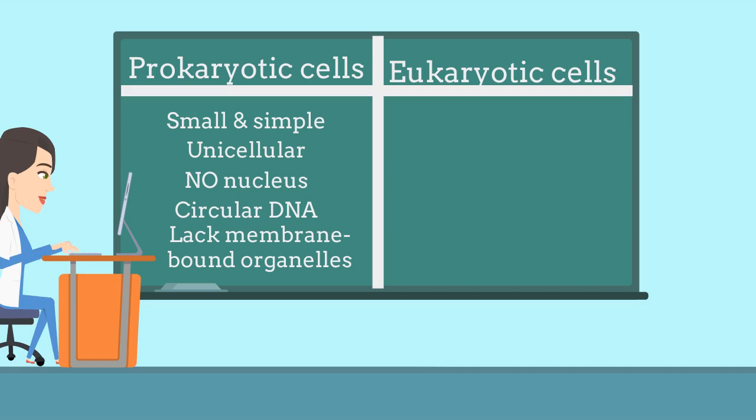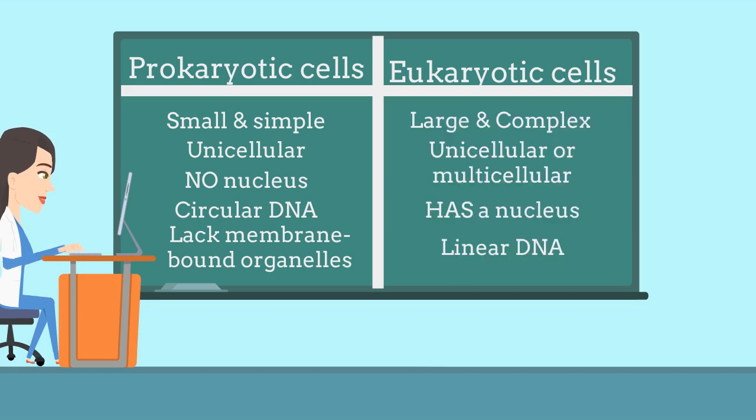For example, bacteria and archaea. Now, eukaryotes are large and complex, unicellular or multicellular, has a nucleus, linear DNA, have membrane-bound organelles, and mostly reproduce sexually. Examples are plant and animal cells as well as humans.